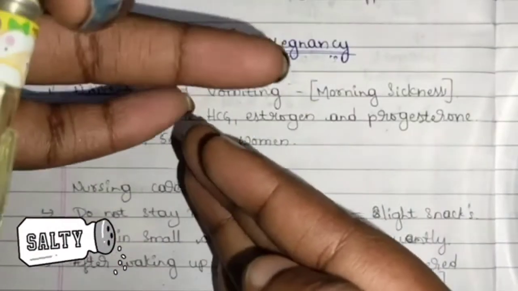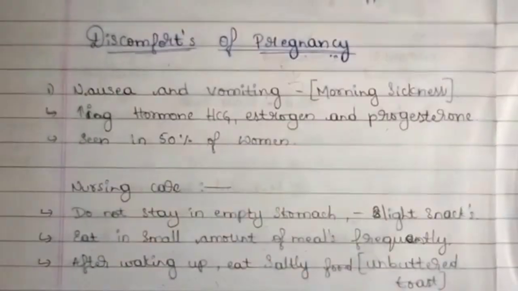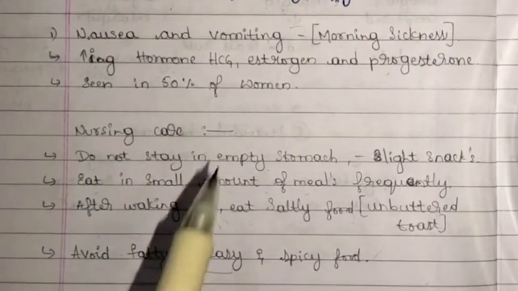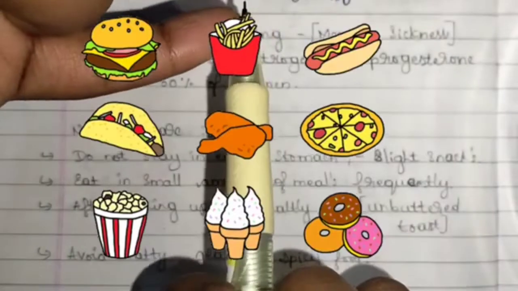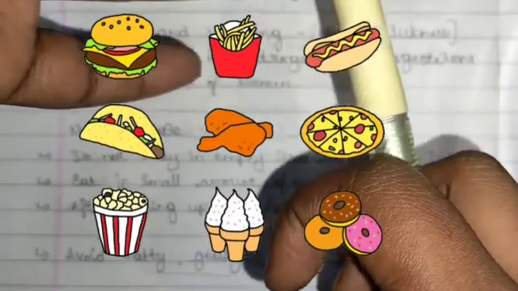which will reduce the nausea and vomiting sensation. Generally, unbuttered toast is prescribed to the patients. Avoid fatty, greasy and spicy food. This is very important because not just pregnant women, but any person who wants to be healthy should avoid consuming lots of fatty foods, lots of greasy, that is oily, food, and lots of spicy foods